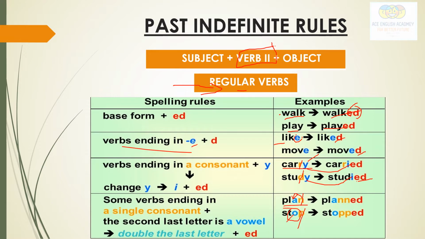So the last consonant is repeated. See here, planned, stopped. The last consonant is doubled. So these are certain spelling rules you can remember to convert your verbs to their second form. Now I will tell you about the irregular verbs.